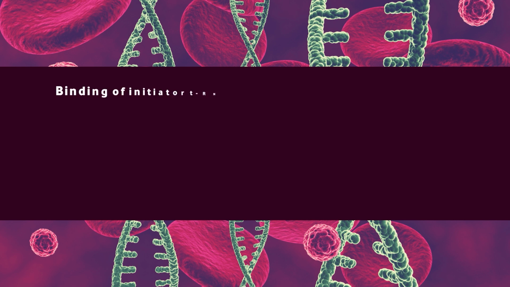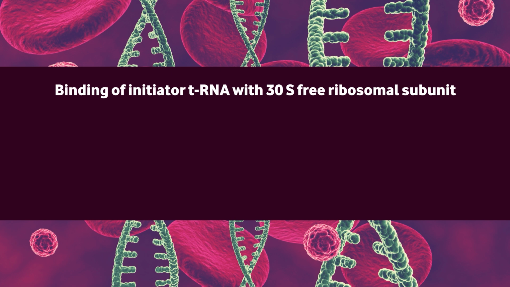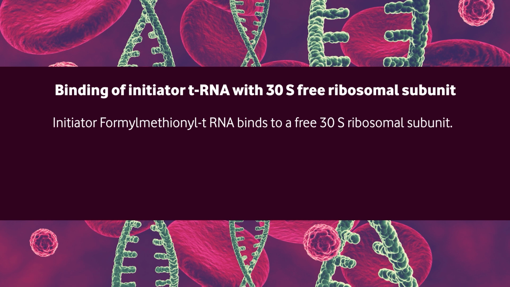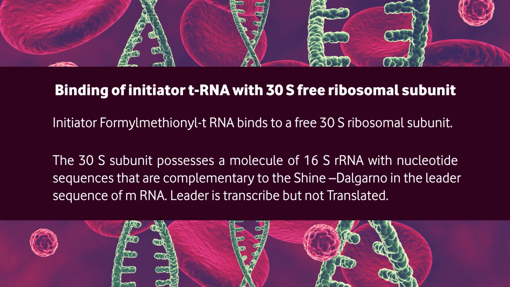Next is the binding of initiator transfer RNA with the 30S free ribosomal subunit. In bacteria, initiator formyl methionine transfer RNA binds to a free 30S ribosomal subunit. The 30S subunit possesses a molecule of 16S ribosomal RNA with nucleotide sequences that are complementary to the Shine-Dalgarno sequence in the leader sequence of messenger RNA. As we know, the leader is transcribed but not translated.